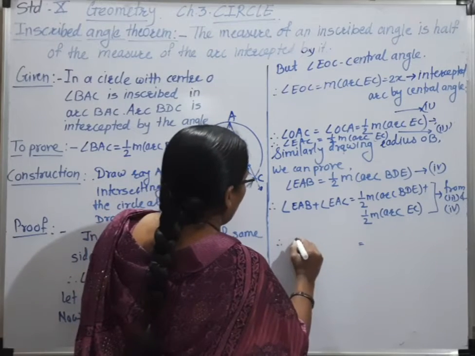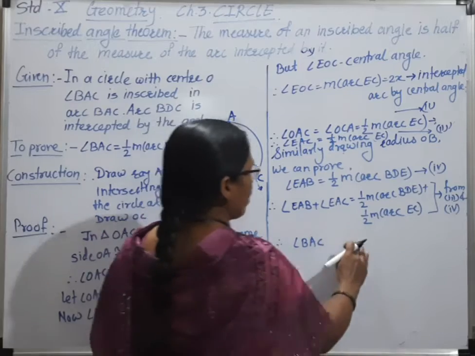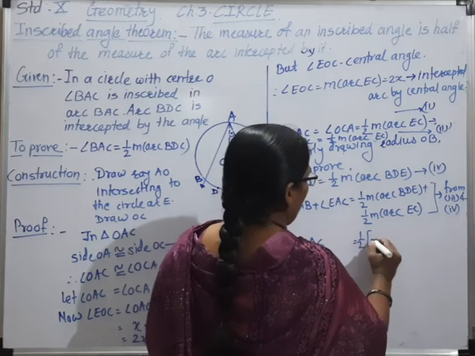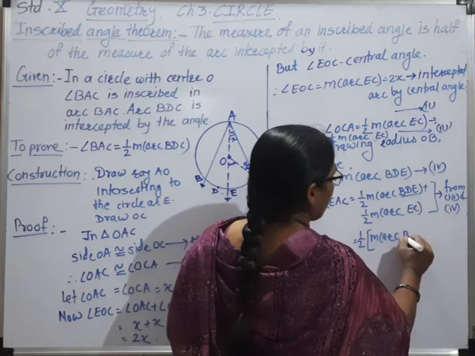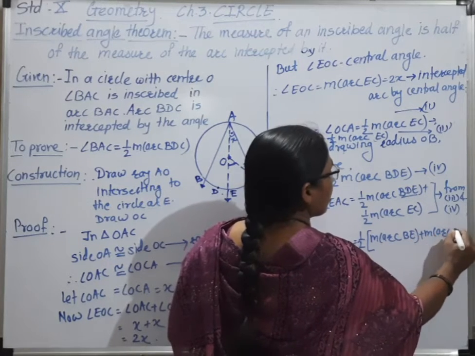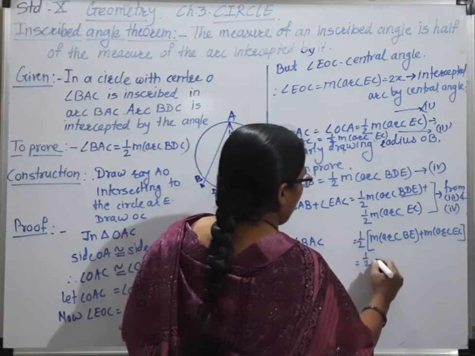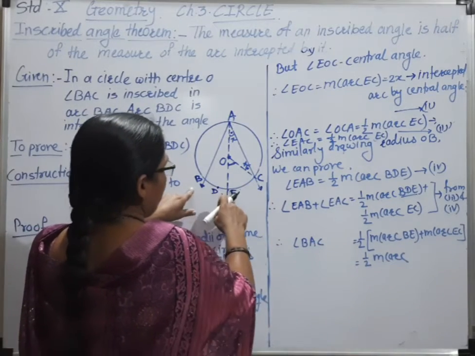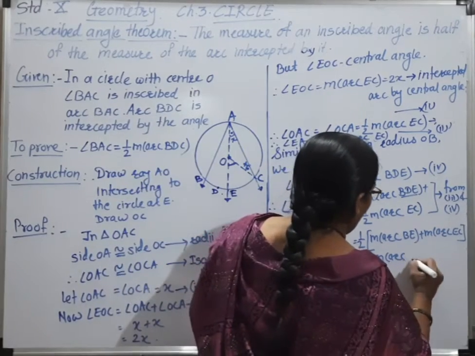Therefore, angle BAC is equal to, now we can take 1/2 common, and in the bracket major arc BDE, meaning BE plus major arc EC, which is equal to half of major arc BE plus EC, that is arc BEC only.